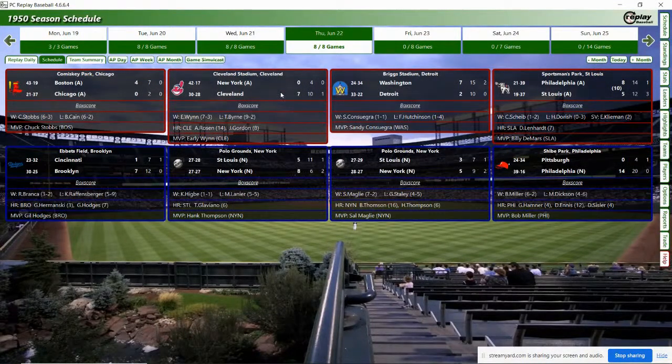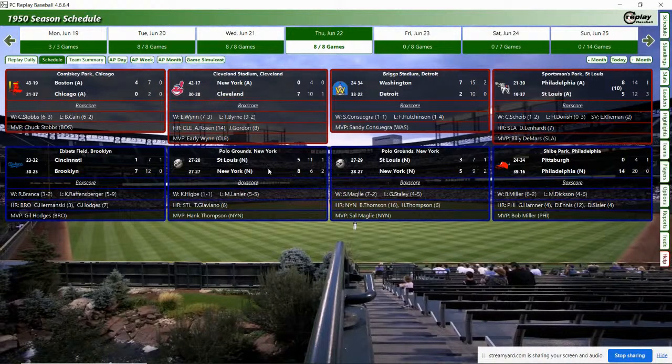Cleveland beats the Yankees. I'm going to tell you why that's important, because this is the second day in a row the Red Sox pick up a game on the first place Yankees. Detroit also lost. They're in third place. Washington beat them 7-2. The Browns lost to the A's 8-5 in St. Louis. Brooklyn defeated the Cincinnati Reds 7-1.